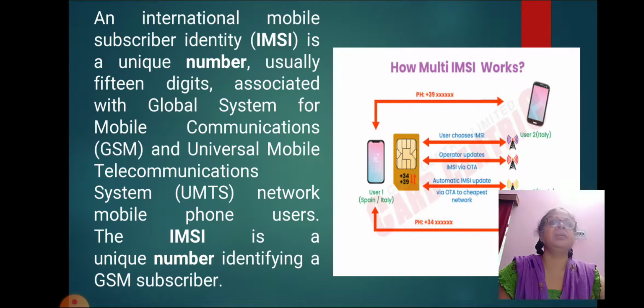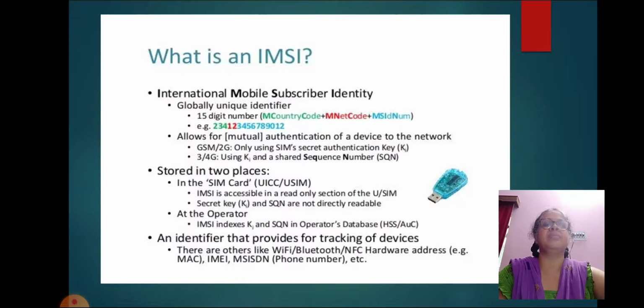And then the Mobile Subscriber Identification Number, MSIN, maximum 10 decimal places, the identification number of the subscriber in the home network. The IMSI is a unique number identifying a GSM subscriber.